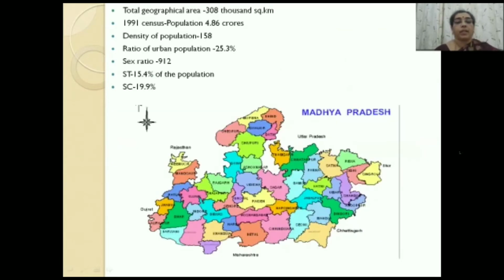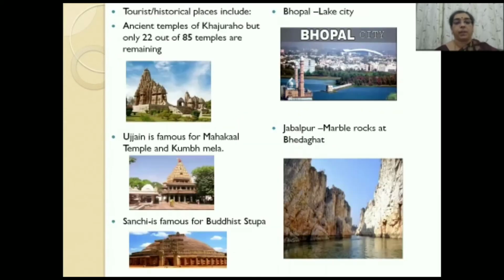Talking about the geographical area, the total geographical area of Madhya Pradesh is very large. According to the 1991 census, the population of Madhya Pradesh was 4.86 crores. The density of the population is 158. Ratio of urban population is 25.3%. The sex ratio is 912. The scheduled tribe constitute 15.4% of the total population, whereas scheduled caste comprise of 19.9% of the population.